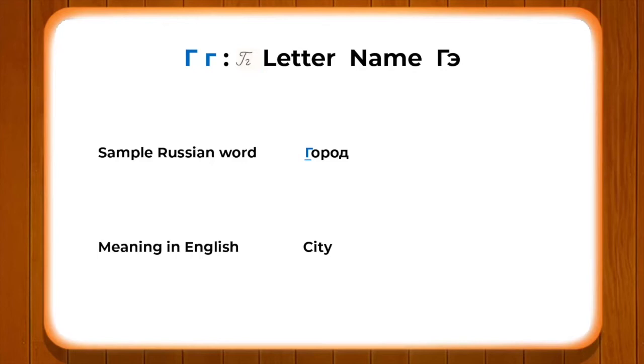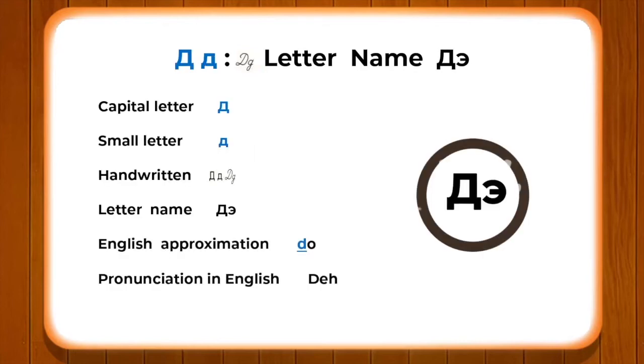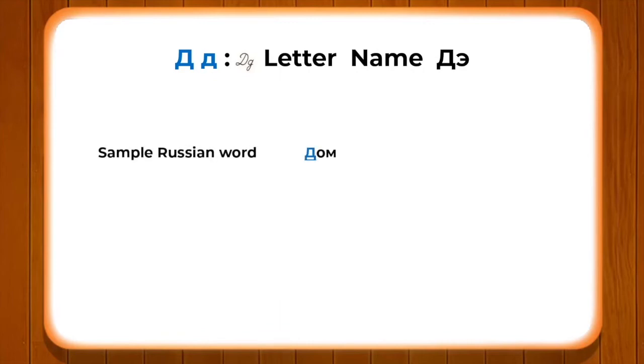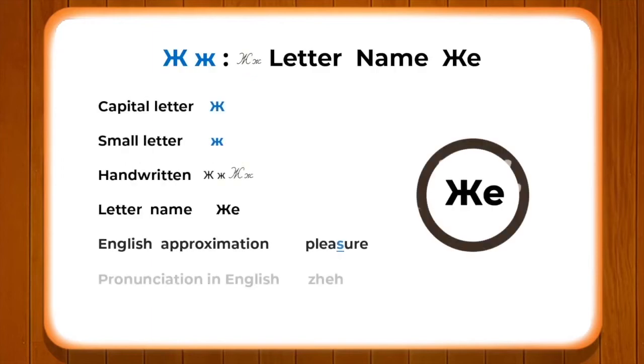The next letter is de. The English approximation is de in do. For clarity we have used the sample Russian word dom, which means house.